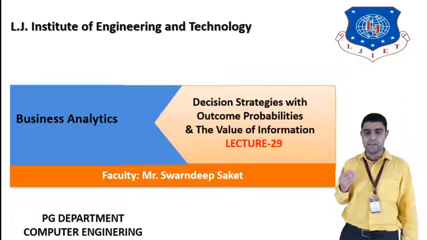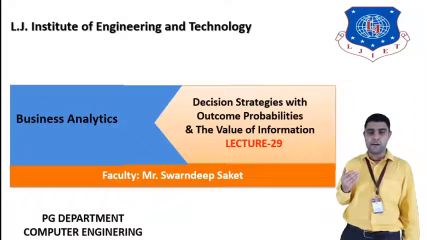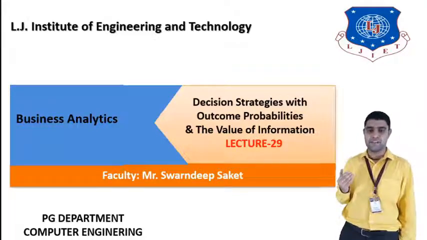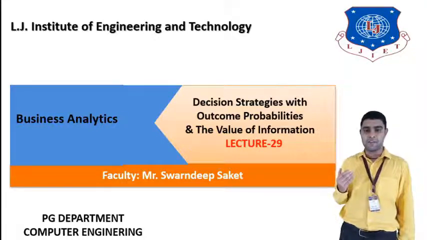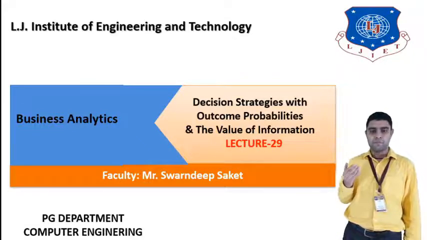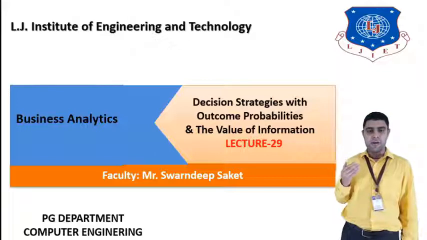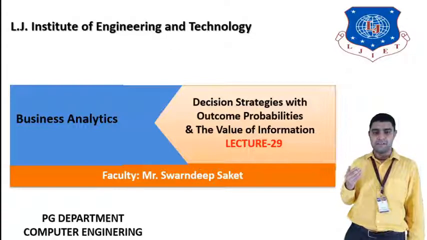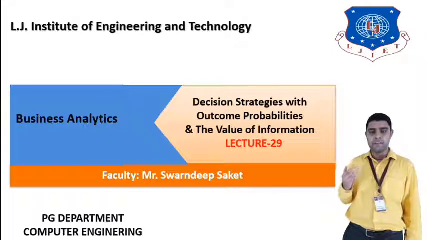Today's lecture number 29 is decision strategies with outcome probabilities and the value of information. In an earlier lecture we saw decision strategies without outcome probabilities, where we saw the optimistic approach, pessimistic approach, and opportunity loss approach. Now we'll see decision strategies with outcome probabilities.